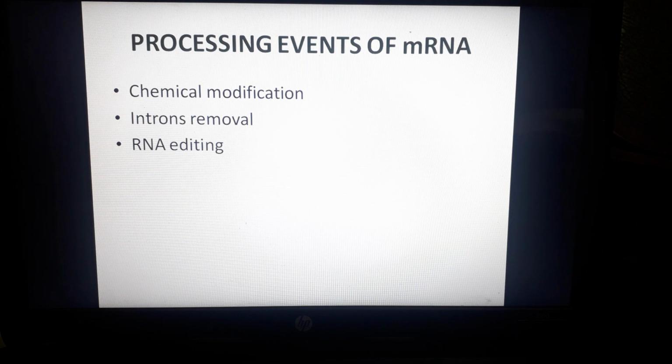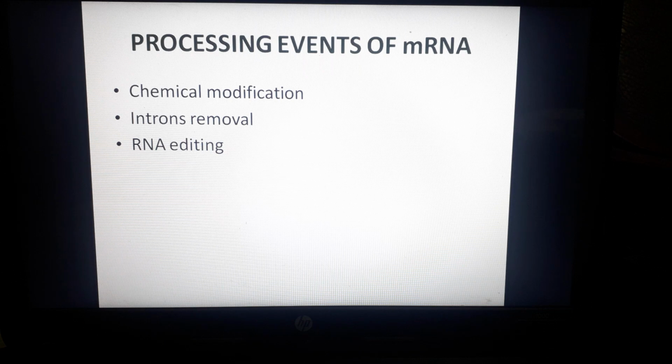Our next topic for today is processing events of messenger RNA, meaning modification and processing of messenger RNA after transcription. In bacteria, messenger RNA molecules are translated as direct copies of the genes, but in eukaryotes the situation is different.